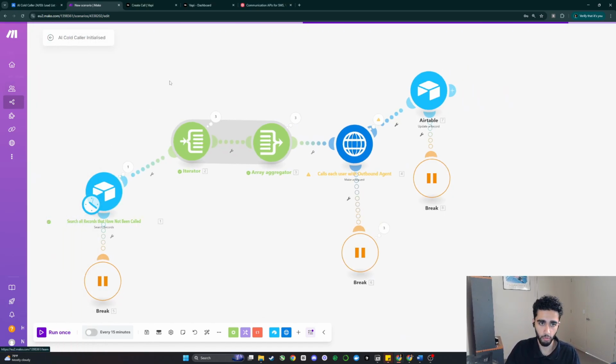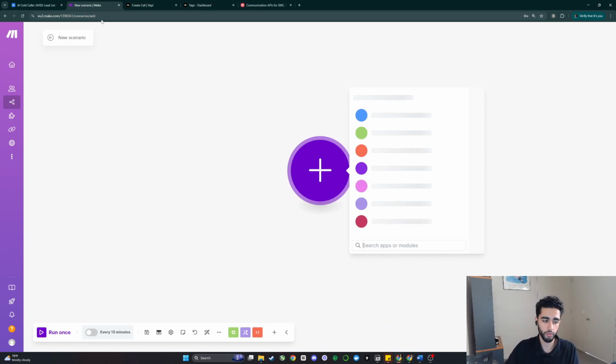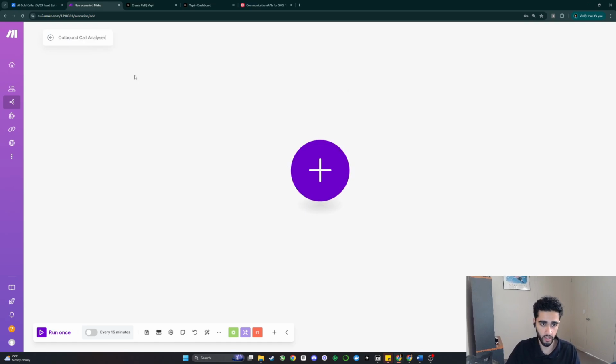And now the next thing we want to do is create another module, which is analyzing those outbound calls. So now that we've created the outbound calls, we need to figure out a way to analyze them and use that information to determine if the person is interested in our service. So we can call this outbound call analyzer, just like so.